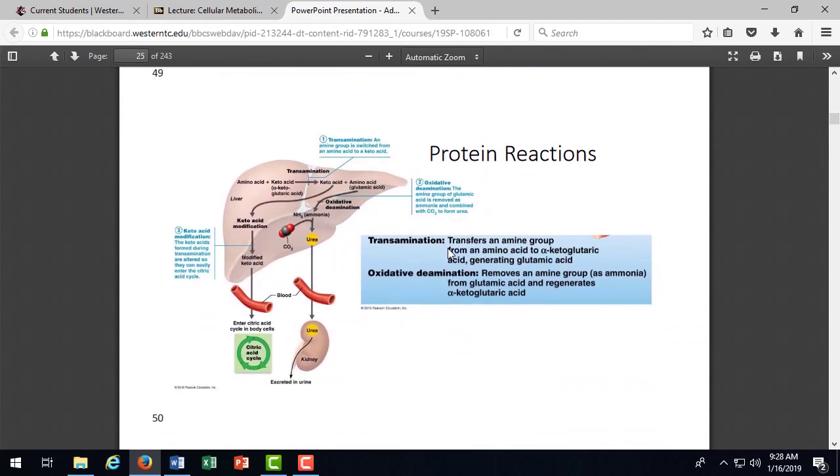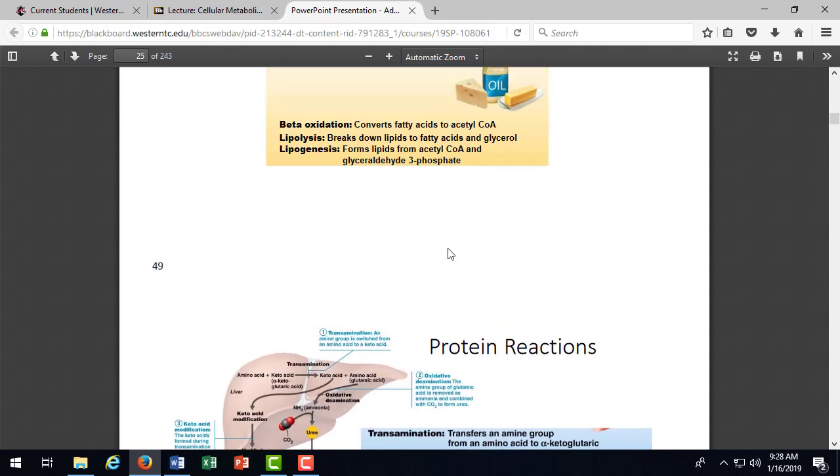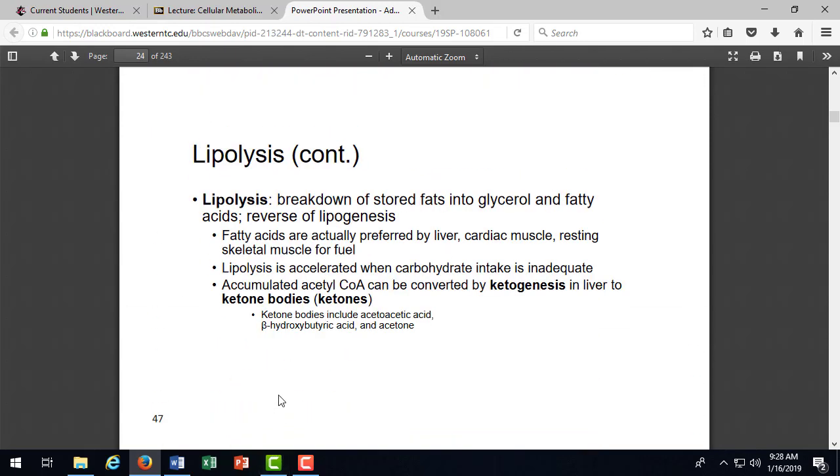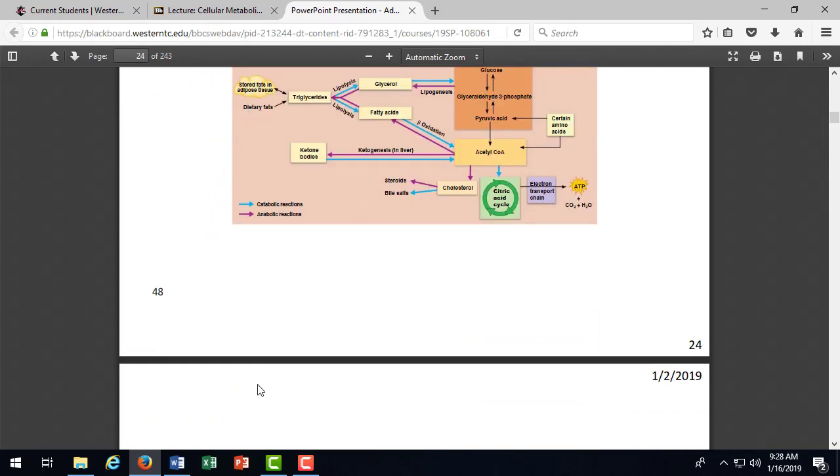And then lastly, the protein reaction. So we can also use proteins for energy. There's 2 processes. So if we look at transamination, is when you take an amino acid and a keto acid, and where did the keto acid come from? And where did that come from? Okay, what was it produced from? We look back at the keto acids that I mentioned, those three here. So when we break down fat, we form these ketone bodies, keto acids, okay?